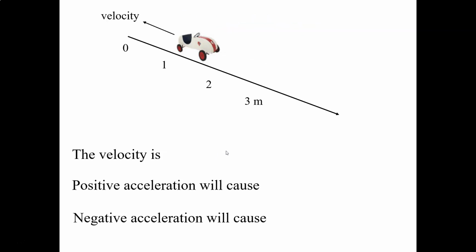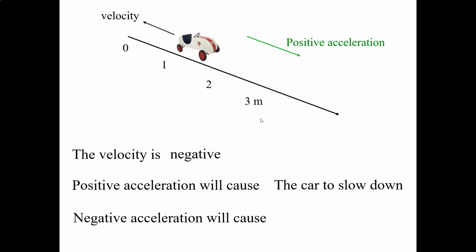So here we just get the car going the other direction. In this case, we've got the positive direction moving down and to the right. The car's velocity is going to be negative. Now, if we have positive acceleration, it's going to be opposite the way the car is going, and therefore the car is going to slow down. So again, if the signs are opposite, velocity is negative, positive acceleration will cause it to slow. And if the signs are the same, then it'll speed up.